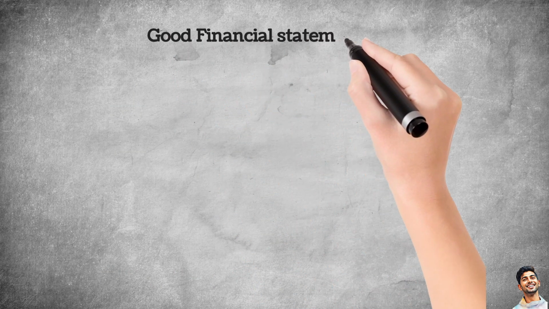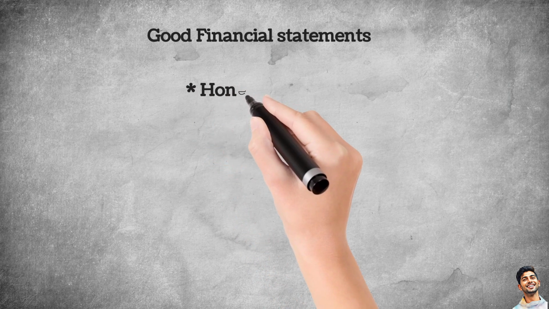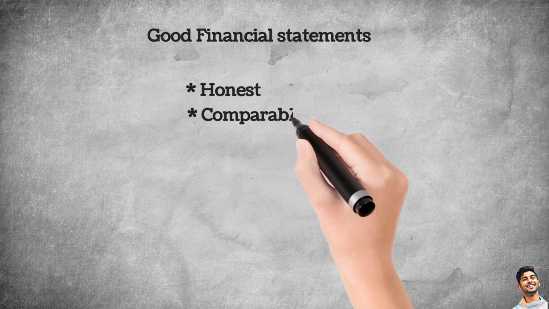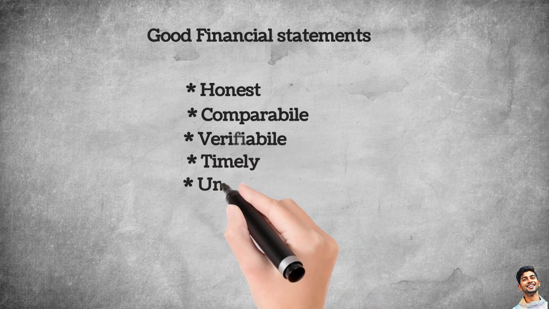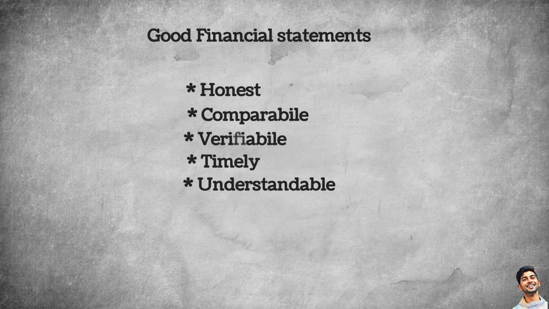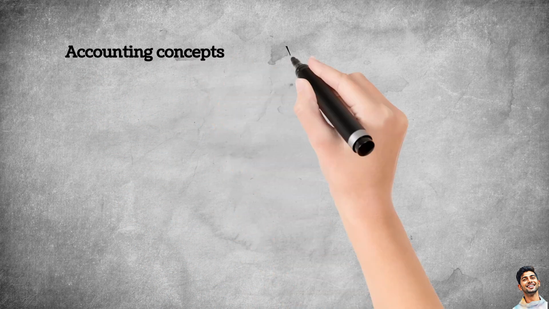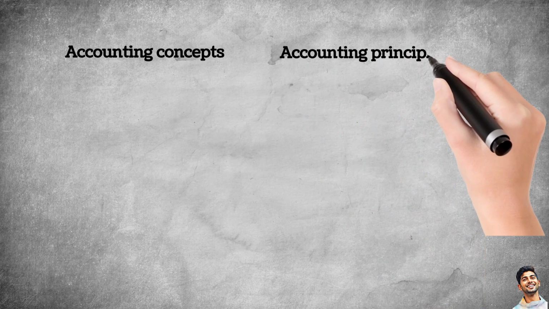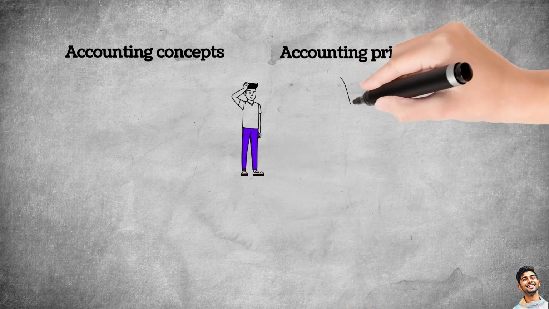So overall, good accounting information is not just about numbers. It should be useful, honest, comparable, verifiable, timely, and easy to understand. That's what makes financial information truly valuable. After understanding this, let's move to accounting concepts and accounting principles. There is often confusion because the terms are closely related, but they are not the same thing.